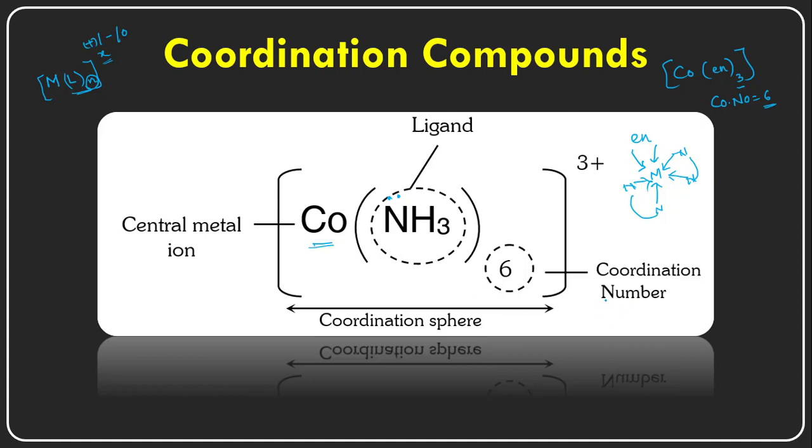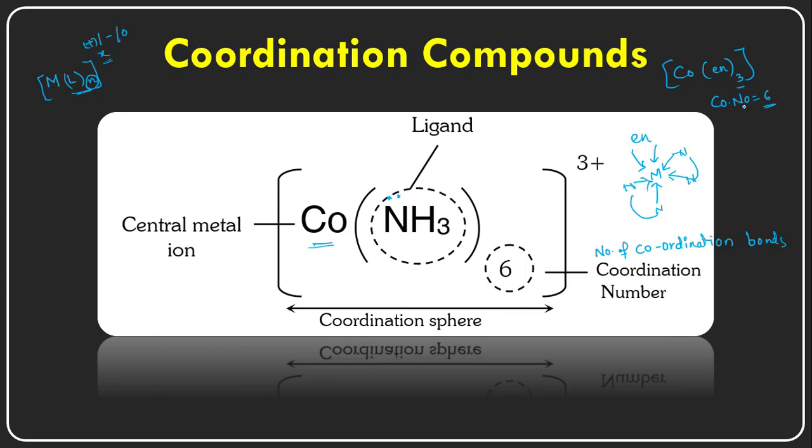So the coordination number is equal to the number of coordination covalent bonds, but not equal to the number of ligands. Many students will think that the coordination number is equal to the number of ligands only, but that is incorrect. The coordination number is equal to the number of coordination covalent bonds, but not the number of ligands. So this is a very important point to know.